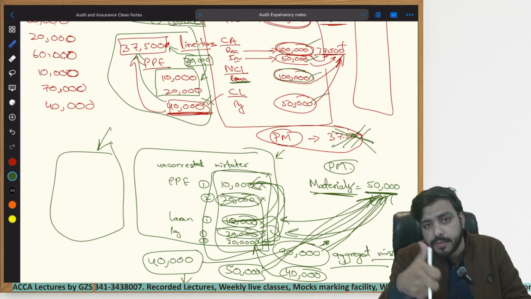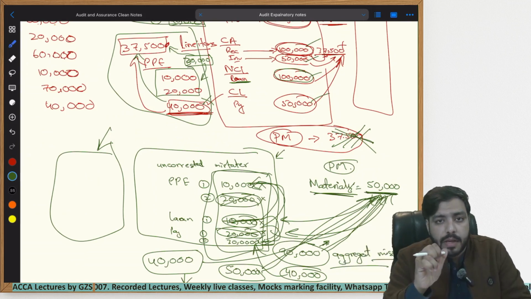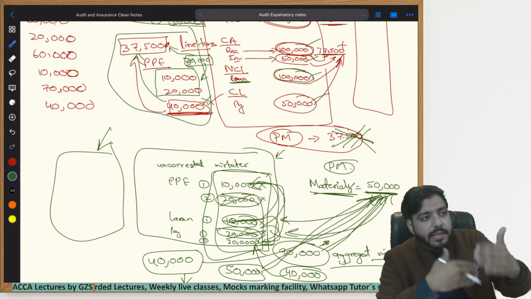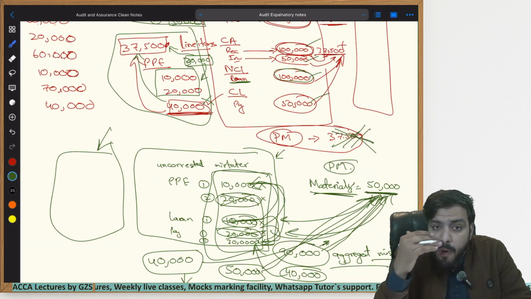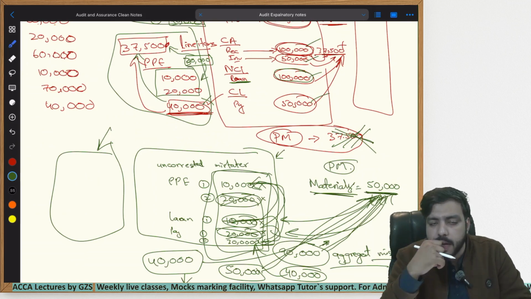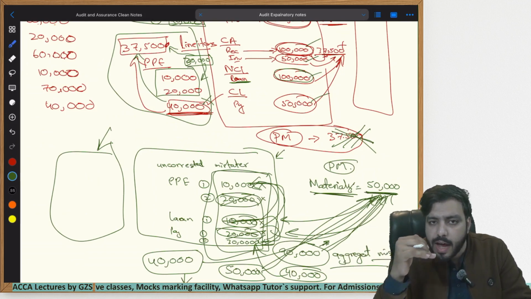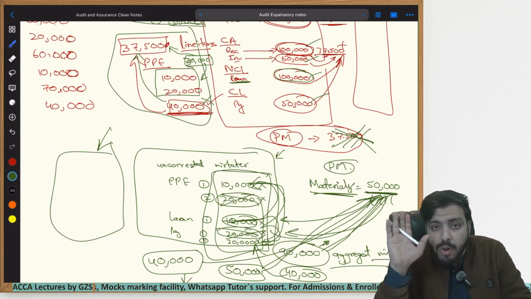If you state that the financial statements are incorrect, they will not invest in the company. If you say that the financial statements are correct, they will base their decisions upon the opinion that you have given. And if your opinion regarding the financial statements is incorrect, then your reputation as an auditor, as an audit firm, will be hurt badly within the market. And you cannot allow that to happen.